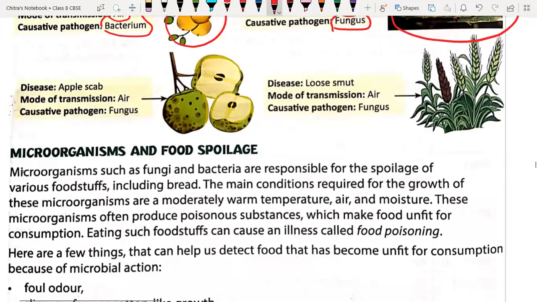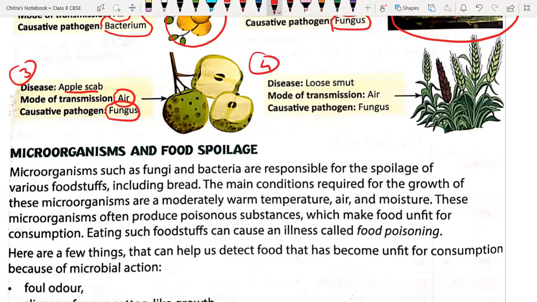The third disease in case of plants is apple scab, and it takes place in apples. Again it is caused by a fungus and spreads through air. On the apple you can see dark colored patches being formed, and they may spread from one plant to another. That's why when the fungal infection called apple scab affects the plant, it has to be treated on time, and proper protection is also needed for that particular crop.